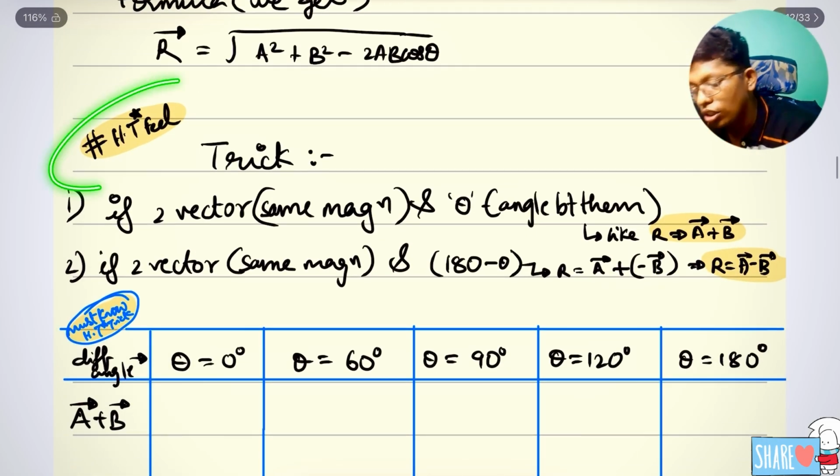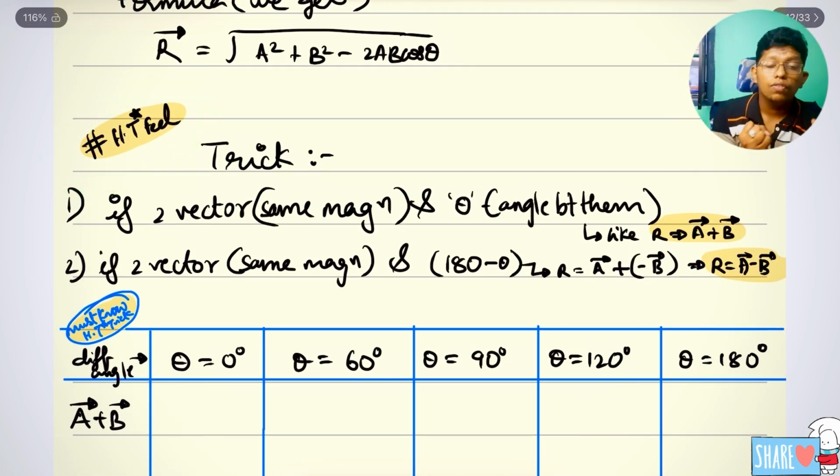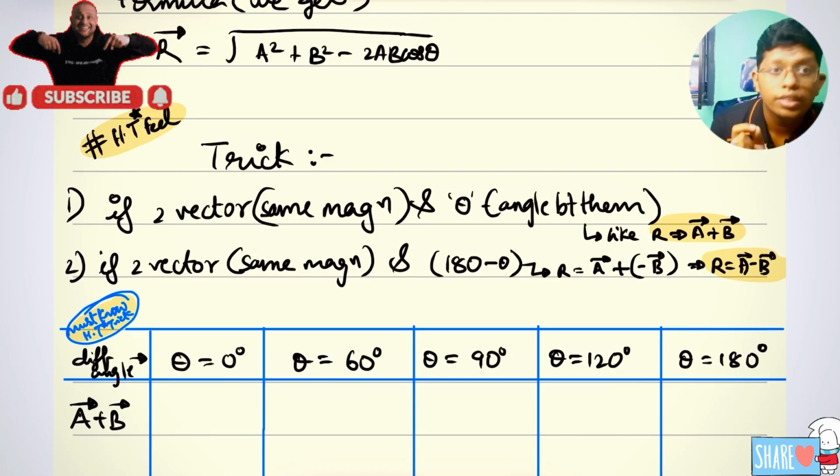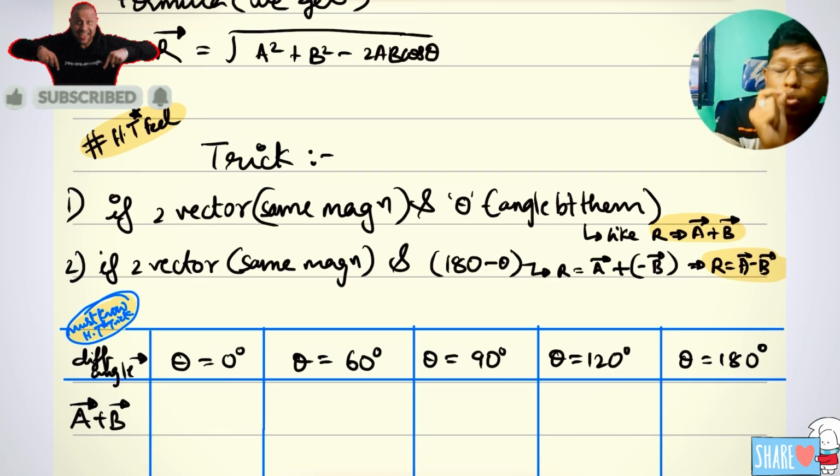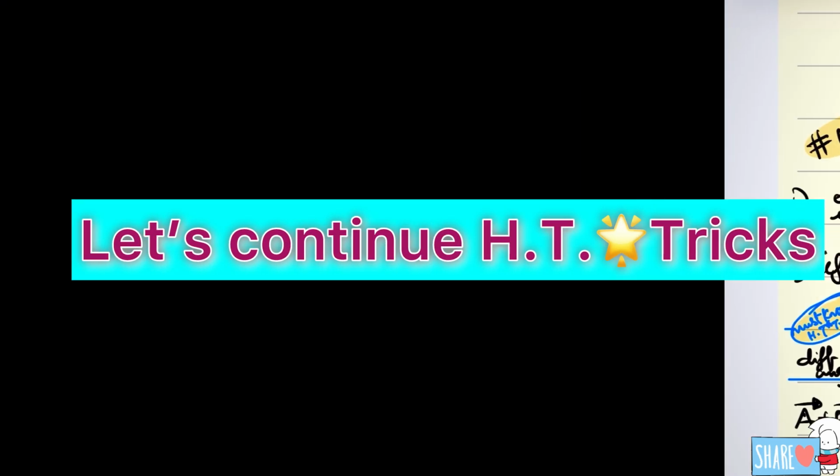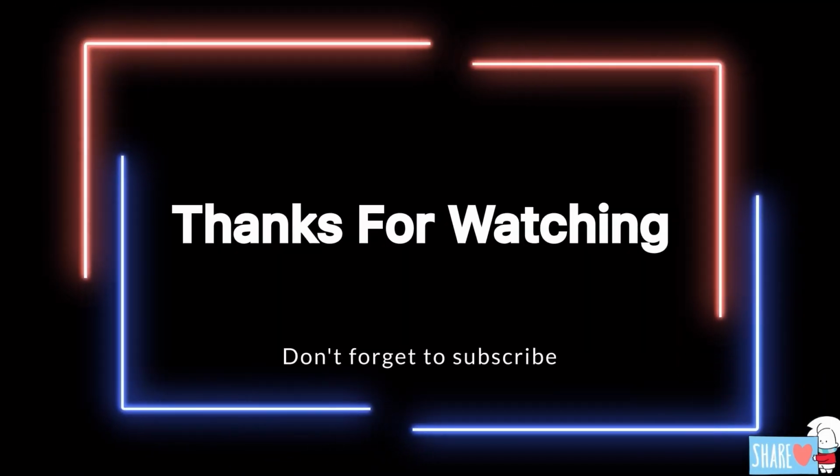Now we are going to the next topic, which is very important and very special. I will definitely apply this in the next chapters, like electric field and gravitational field. We are going to use it. This should definitely be by heart. You should remember it every time, very, very important.